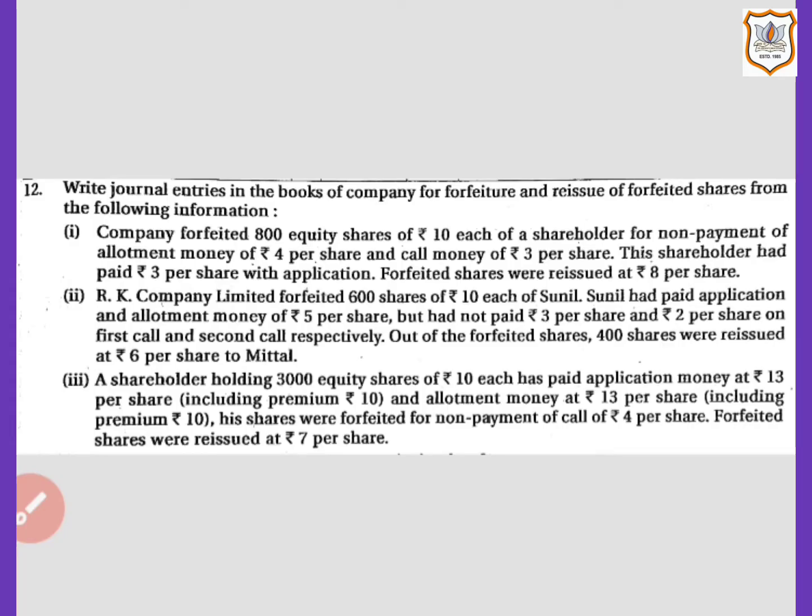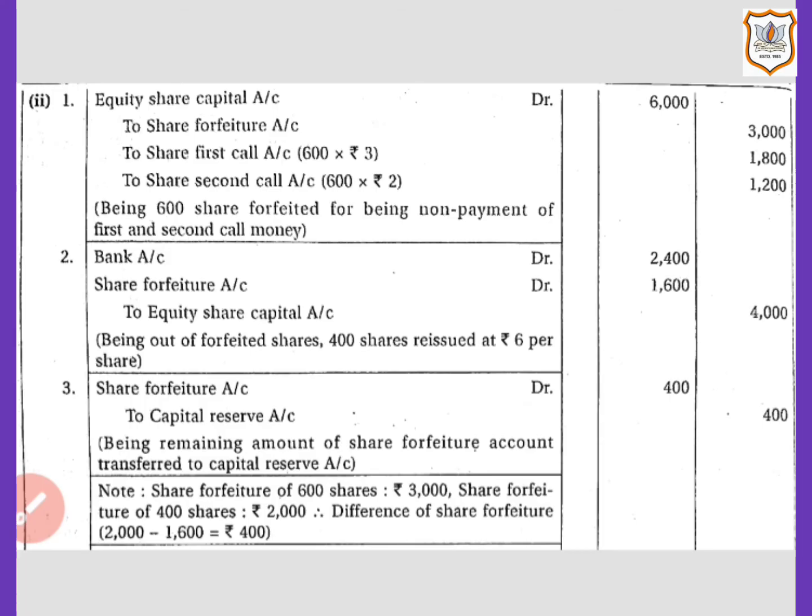Now in the question, second information is given. RK Company Limited forfeited 600 shares of rupees 10 each of Sunil. Sunil had paid application and allotment money of rupees 5 per share, but had not paid rupees 3 per share and 2 per share on first call and second call respectively. Out of the forfeited shares, 400 shares were reissued at rupees 6 per share to Mittal. Now let us see the journal entry for this.